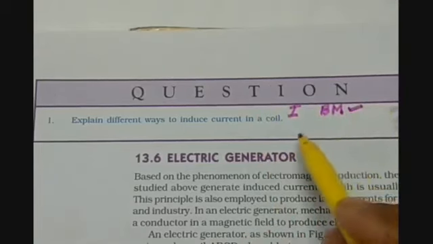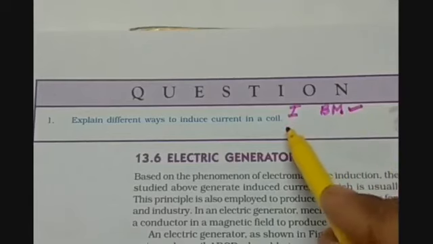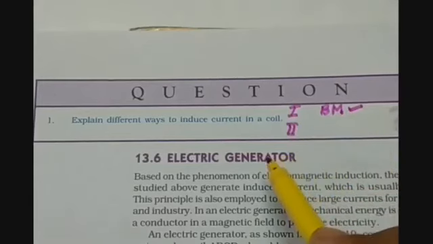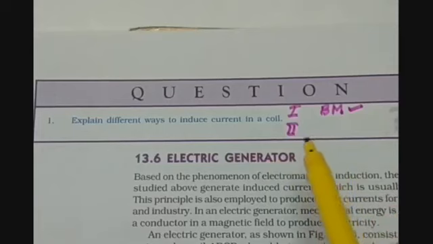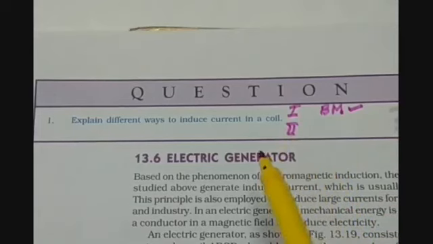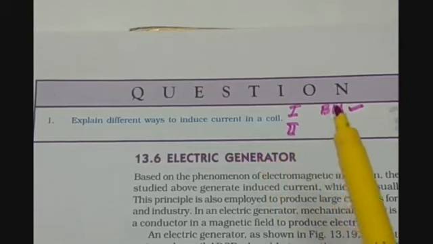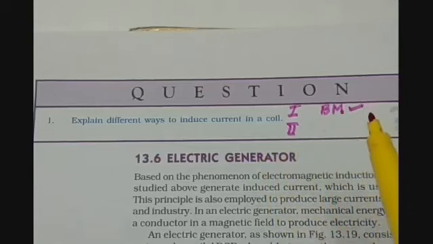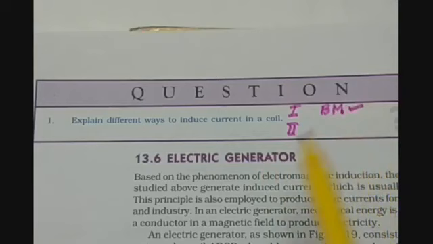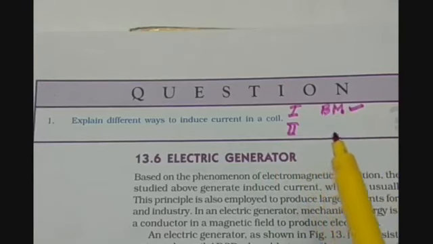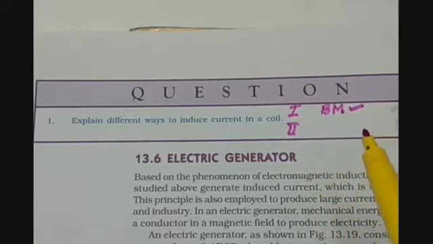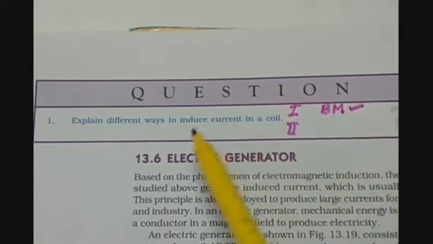Which was done in the first activity, that is 13.8, and then in the second activity, that is 13.9, we have done that we can place a current carrying coil near the closed coil which is not having current, and we can induce the current in that way also. So by placing a closed coil near another coil connected across a battery, we can also induce the current.